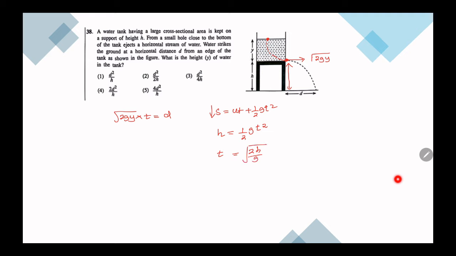So root 2gy into root 2h over g is equal to d. g and g cancel. Root 4yh is d. Then 4yh is equal to d squared. y is equal d squared over 4h. So that's the third answer.